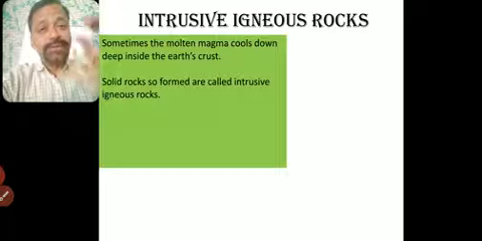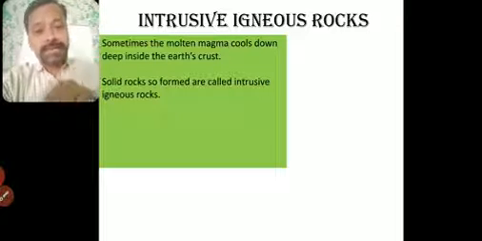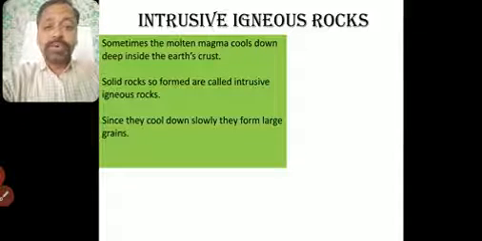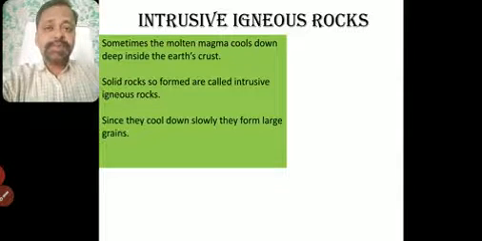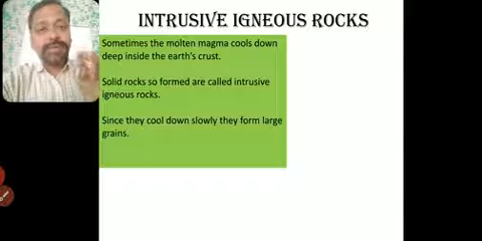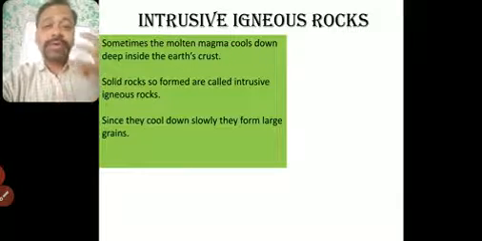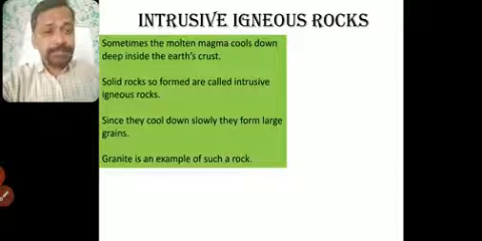Inside is intrusive; external, outside, is extrusive. Internal, inside, they are called intrusive igneous rocks. Since they cool down slowly, they form large grains. The extrusive rocks get cooled down very fast because of the atmosphere, so they have smooth, fine grains. But these cool down very slowly, so they have large grains. Granite is an example.